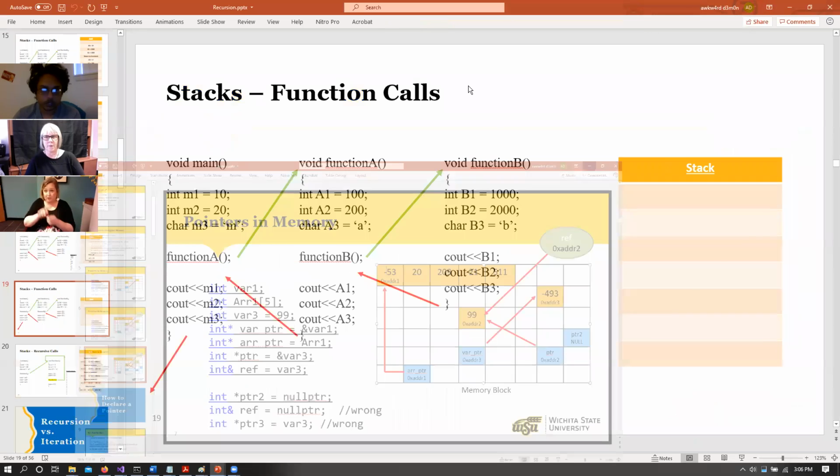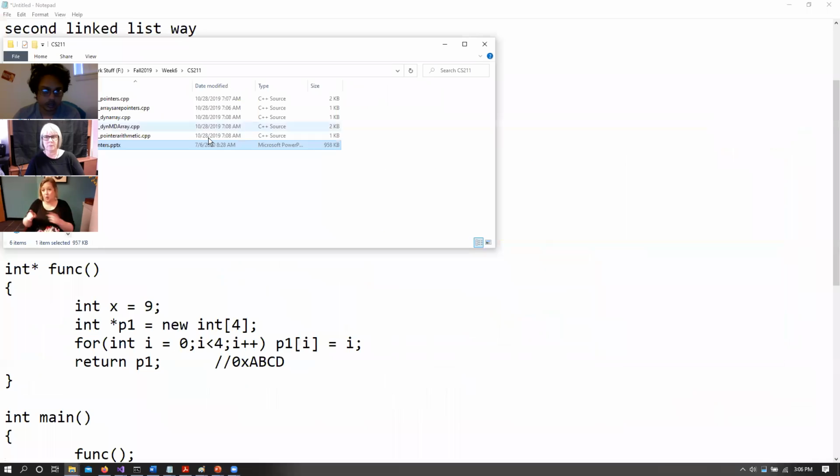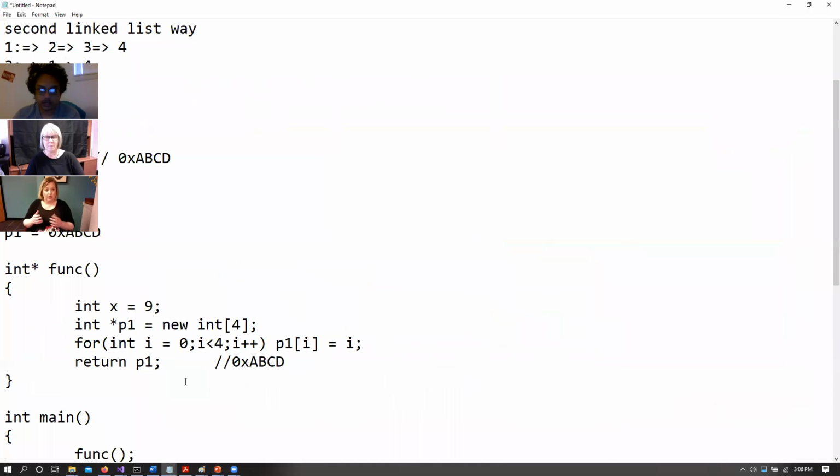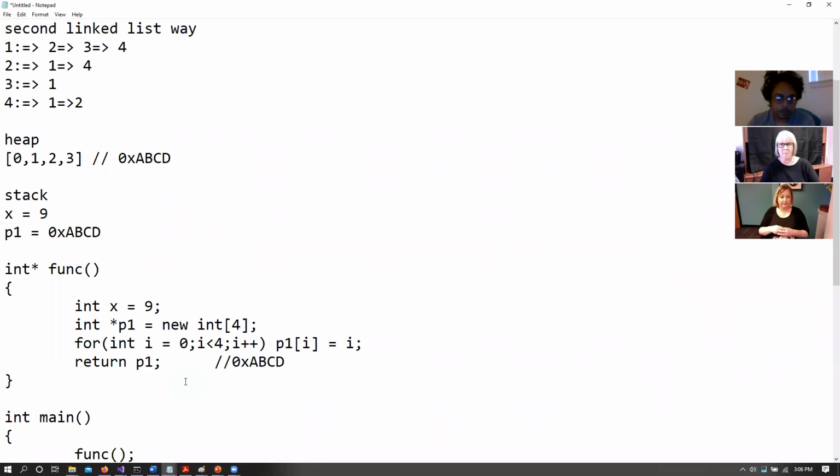That is what is going on in this scenario, where P1 is a pointer that holds the value ABCD, where ABCD is a memory location inside the heap, where ABCD holds these values 0, 1, 2, and 3. Does that make sense?